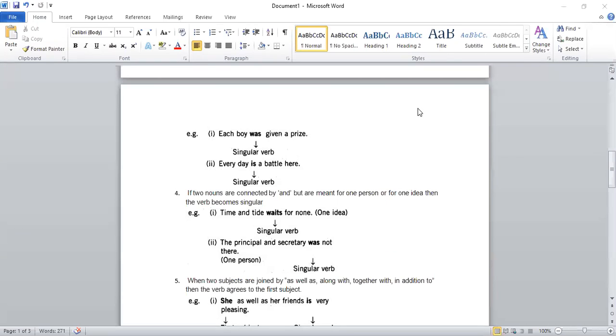I hope you are getting my point, that if for one person you are using two nouns, then you will use a singular verb. The principal and secretary was not there. It means we are talking about one person. Principal is secretary also. And in that case, we will use a singular verb.